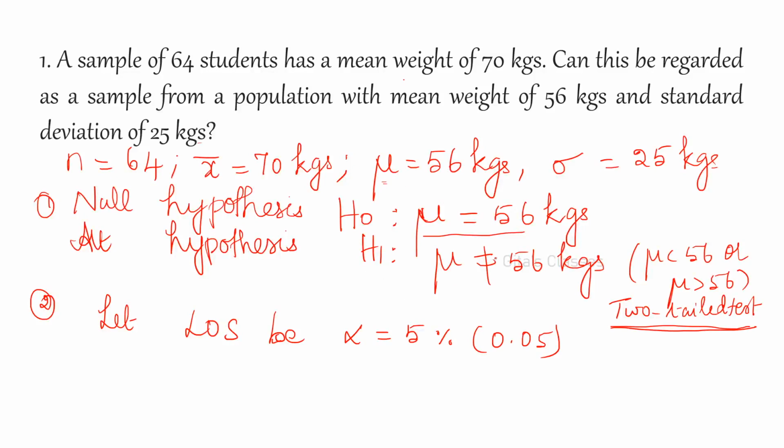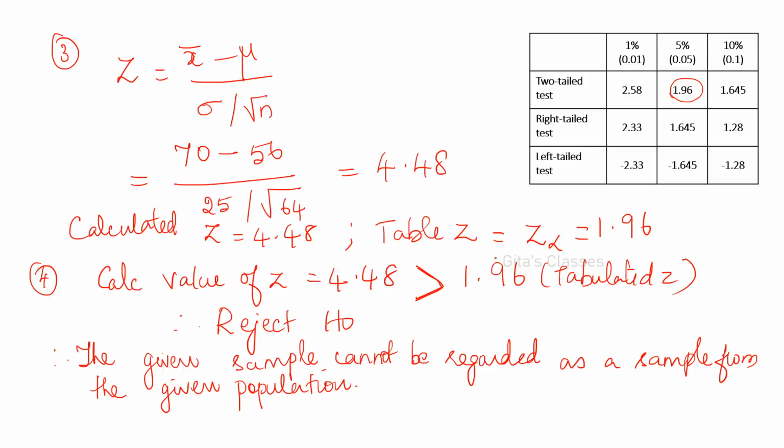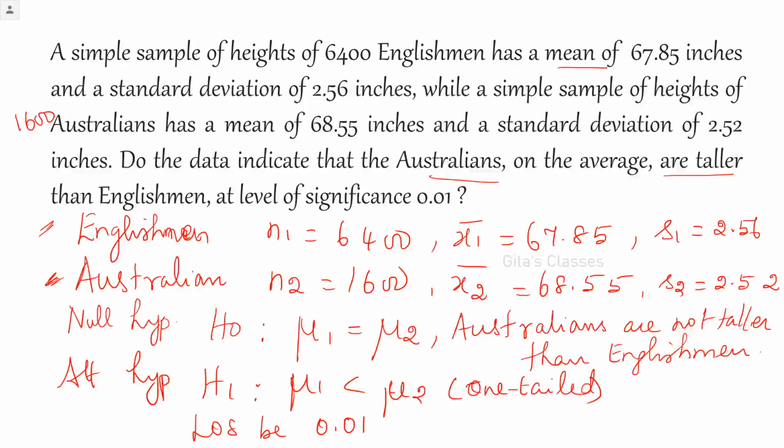You can go through the values given. Please remember this table; you need not carry anything for this. These values you can remember easily. Then x bar minus mu by sigma by root n is the formula. Then the calculated value should be compared with the table value. Greater than, so reject H0.